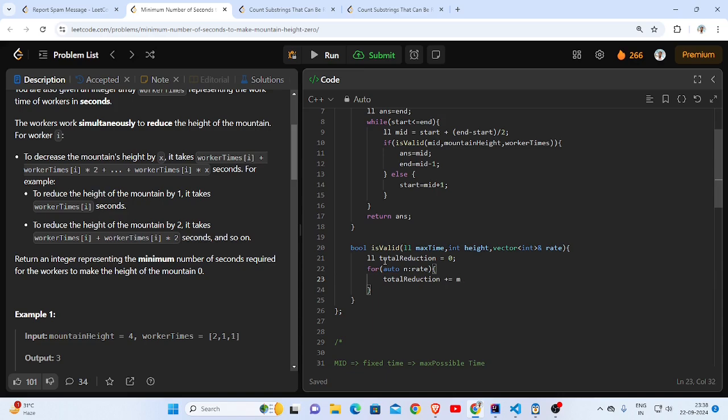Let me call this max reduction for worker.